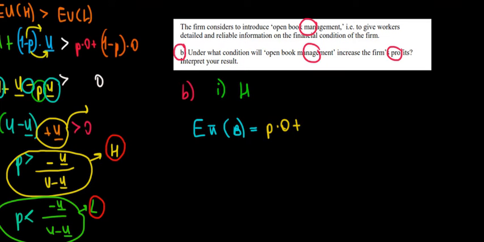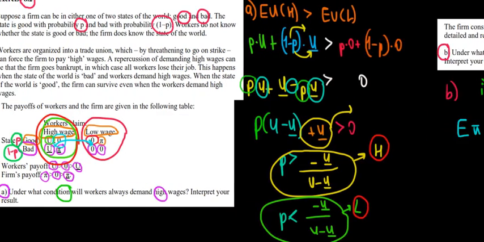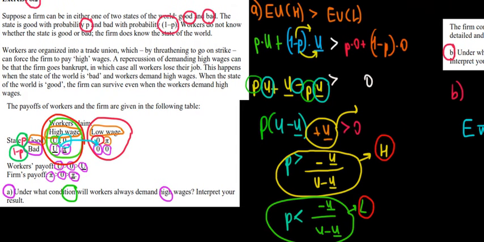Now let's see what happens when the economy is bad with the probability of 1 minus P. Remember, the economy is bad and the workers know it. That's the intuition here. And when the economy is bad, if the workers still are going to claim high wages, they would get a negative utility. So the workers do not want to suffer like that. That's why they're actually going to claim a low wage instead. They know that the economy is bad. They know that the company doesn't have enough money to pay them. So they're going to reduce their wages and therefore are going to demand a low wage instead.